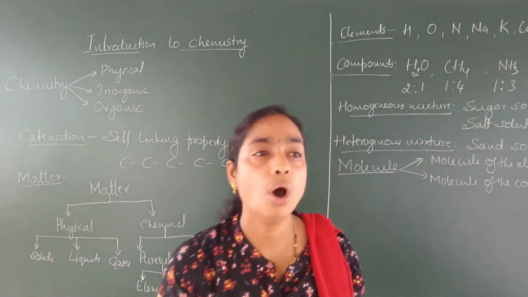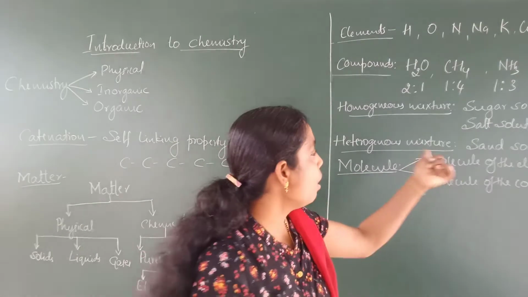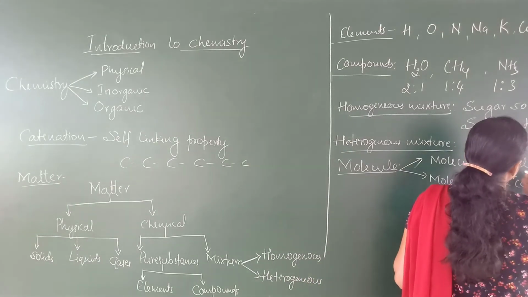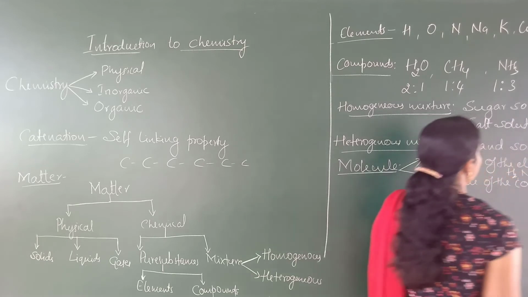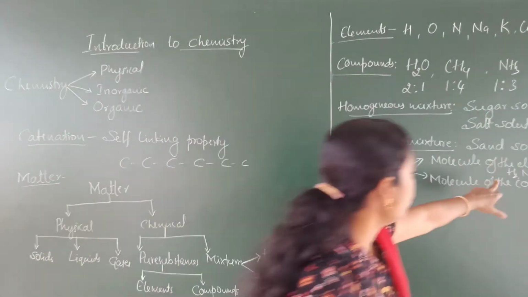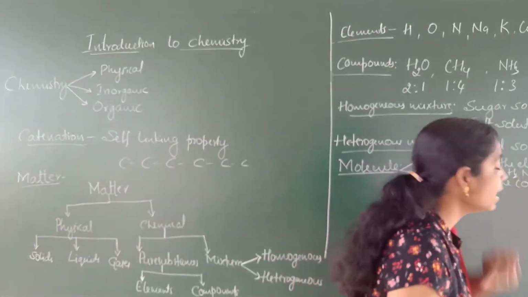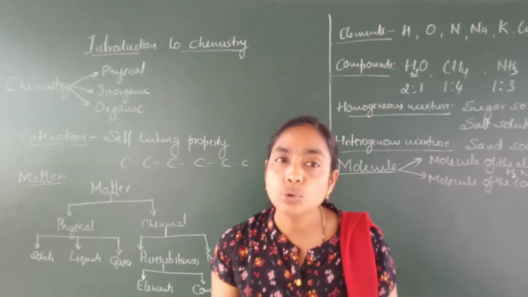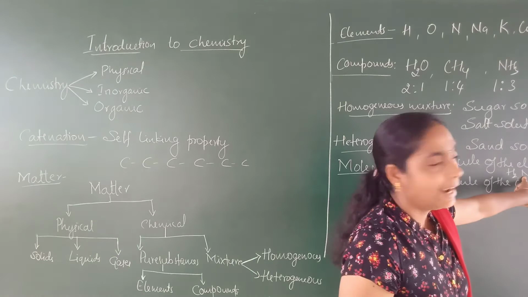Two or more atoms of the same element combine together to form a molecule of the element. For example, hydrogen molecule, nitrogen molecule, sulfur molecule, phosphorus molecule are examples of molecules of the element. For the formation of hydrogen molecule, two hydrogen atoms are combined and it is a diatomic molecule. For the formation of nitrogen molecule, two nitrogen atoms are combined together, and it is also a diatomic molecule.